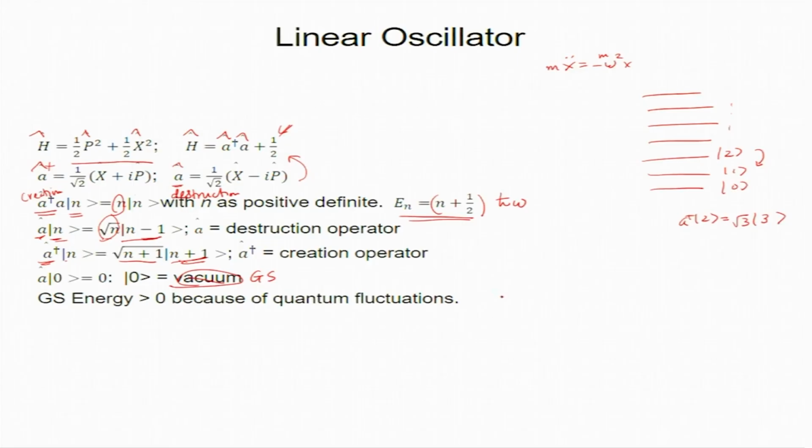And how much is its energy? Half h bar omega. We will see that in field theory this plays a big role, and this is purely quantum, so this cannot be derived classically. So, this is a brief review of quantum mechanics which everybody knows, I am sure there is no question on this.